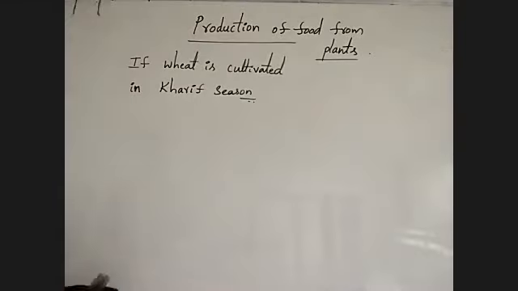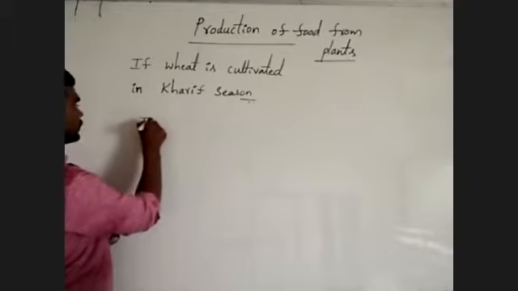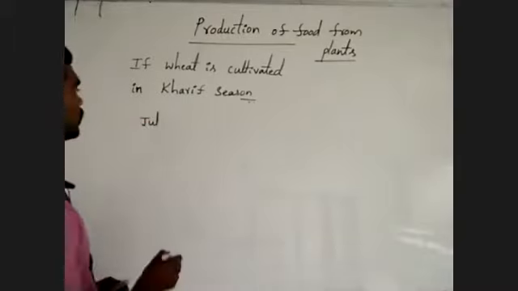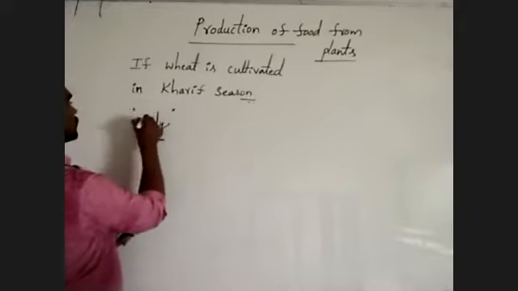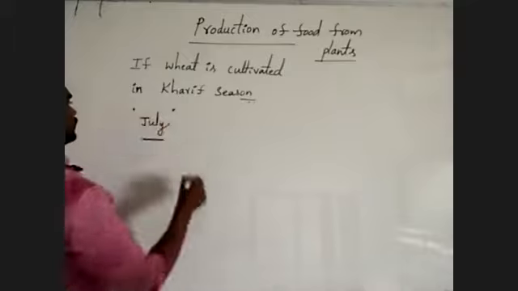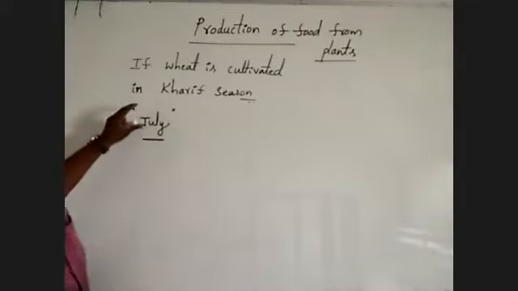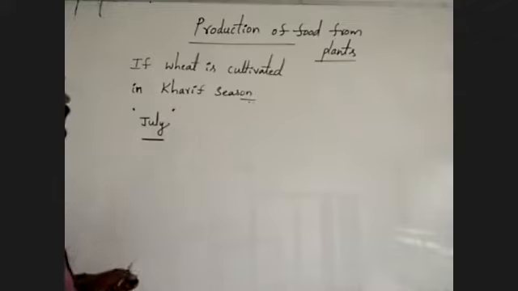For example, Kharif season means imagine June, July. Okay, imagine here July. If farmers cultivate the wheat from the July onwards, what will happen?